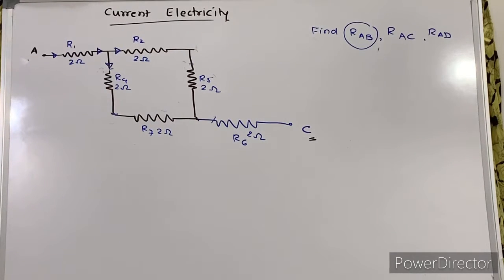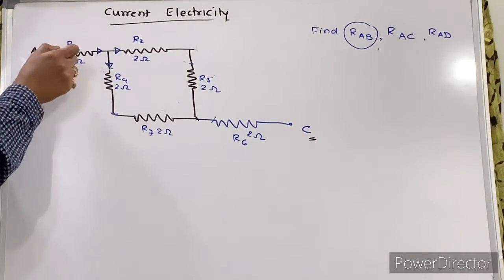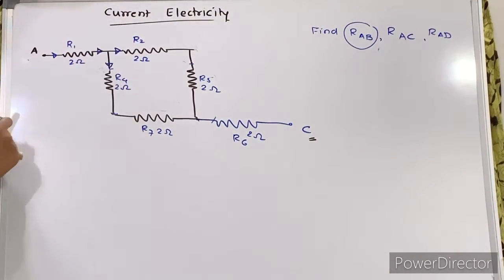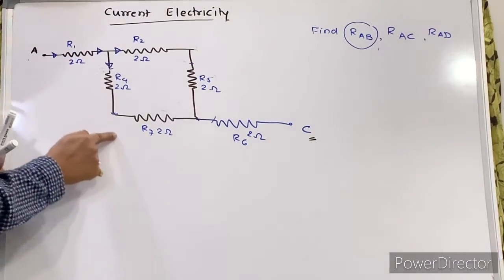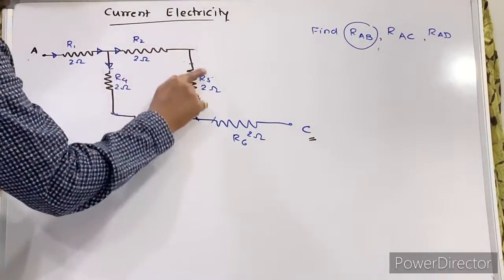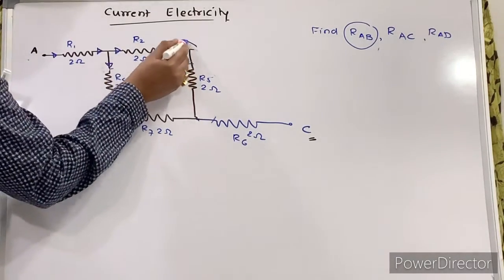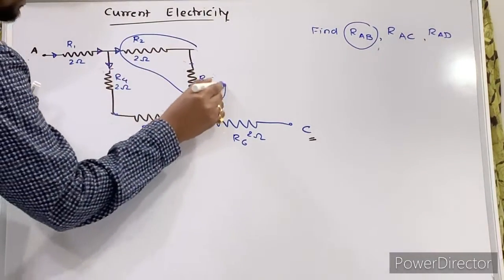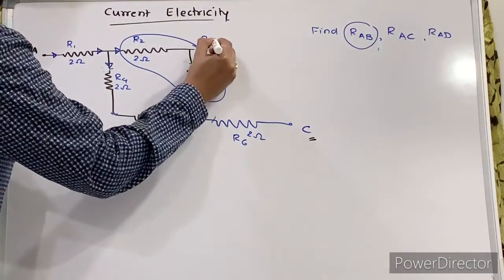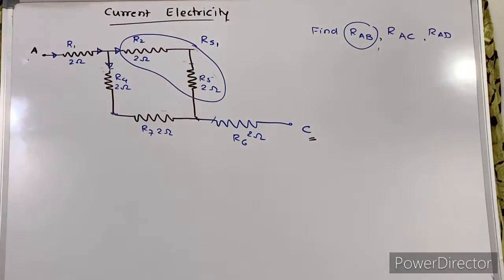Now just tell me how you will start, right? So here again current is flowing. See, some current is split into 2 parts. Same current will flow through this and same current flows through this. So first of all, I can write these 2 resistors are in series. Let it be RS1.